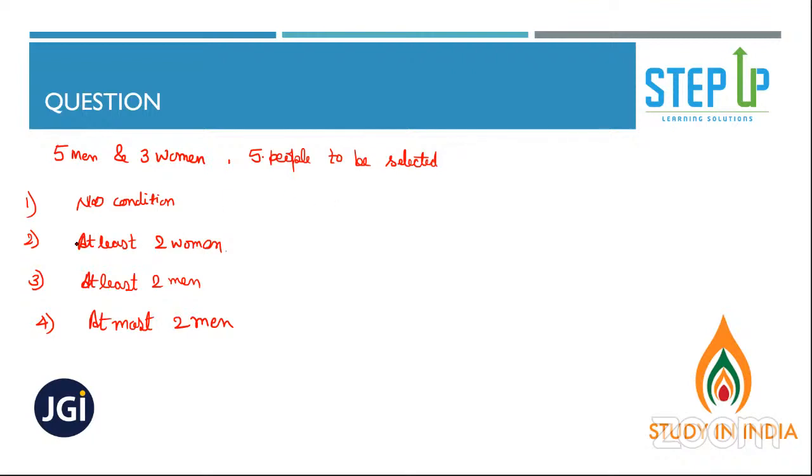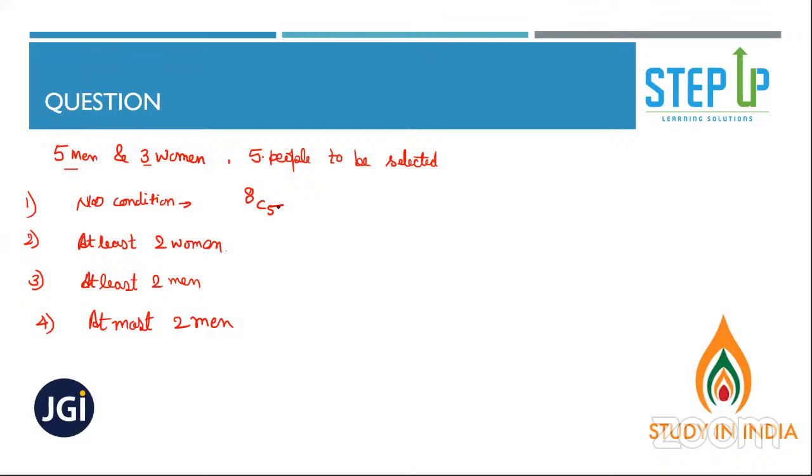8C5 for the first one, yes. For the first one, no condition. From 5 and 3, 8 people are there. From 8 people, we need to select 5 people. So your answer will be 8C5. I hope that's clear to everyone.